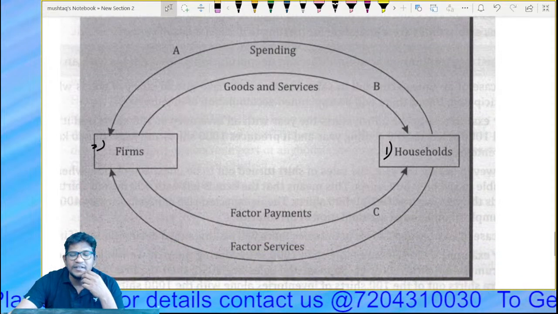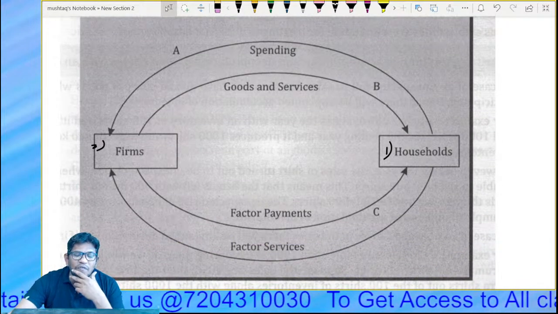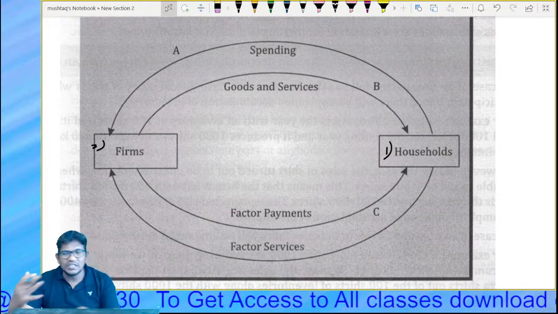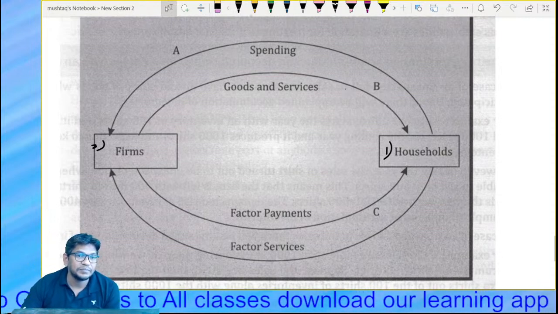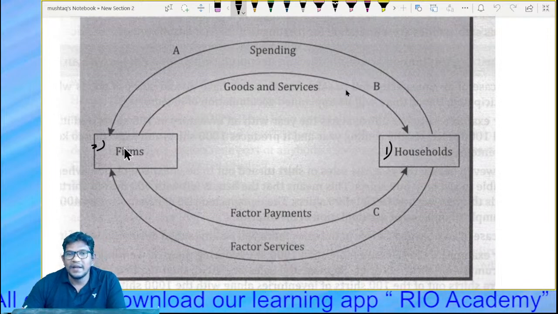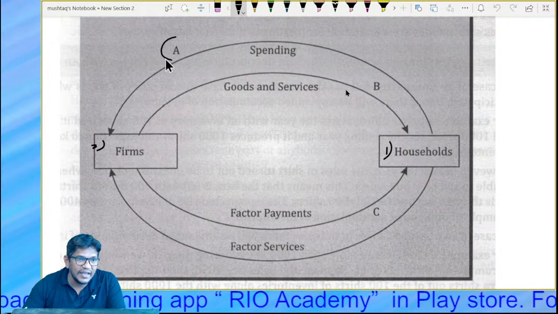You can see this here, right? Here is the circular flow of income that they have explained. For 4 marks, guys, this much is more than enough. But yes, if you want, I can add some more points to this. Look at that. Here is a household, here is a firm, right? Households are spending here, correct? This is point A.